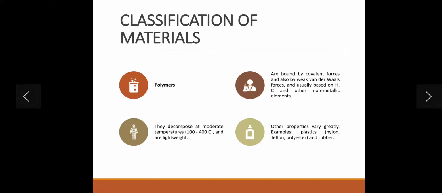And they are used in moderate temperatures in the range of 100 to 400 degrees Celsius, and they are lightweight. So that is one of the major advantages of polymers. They are very lightweight and highly corrosion resistant, and they are abundantly available, with various types of polymers like polyesters, nylons, rubbers. We have various classifications.